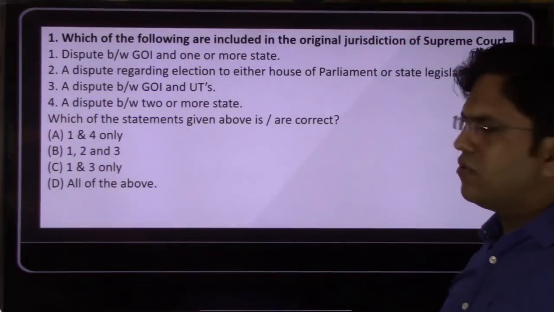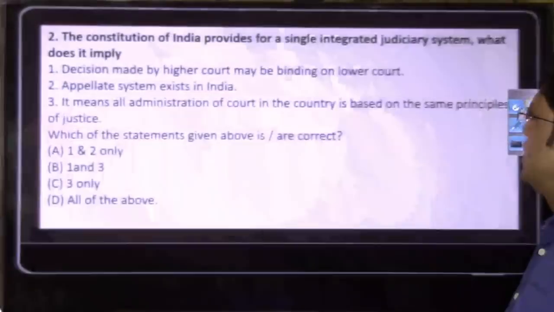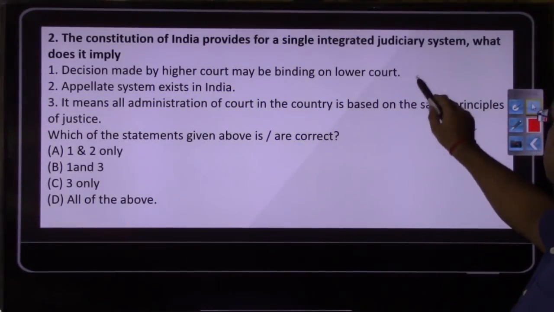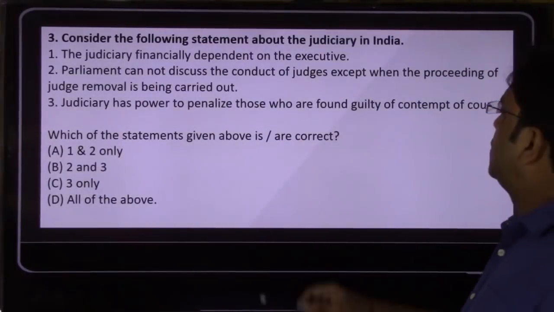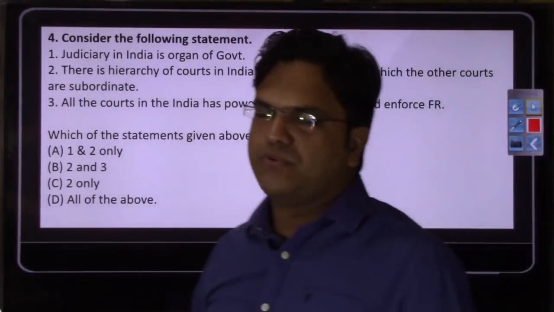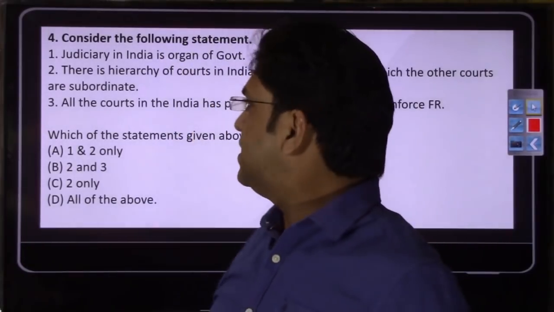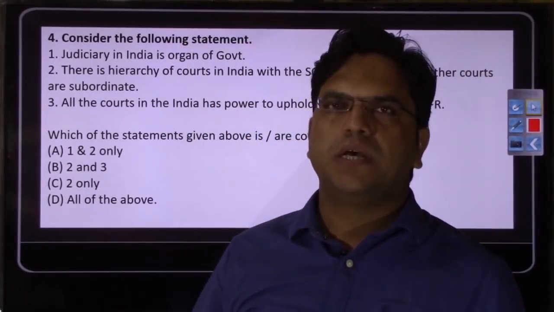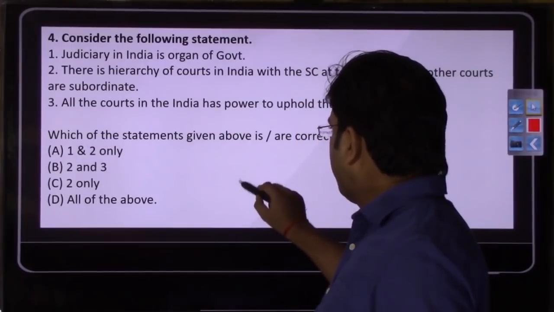Now we do have 4 or 5 MCQs. First MCQ, second MCQ, third MCQ and fourth MCQ. For this particular chapter we have only these 4 MCQs, and with this we are wrapping up the Supreme Court chapter. Next we will delve into part 4 of Laxmikant.